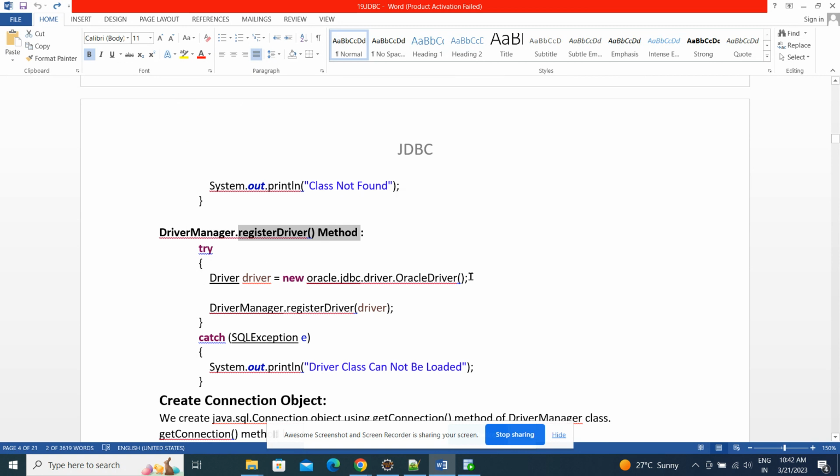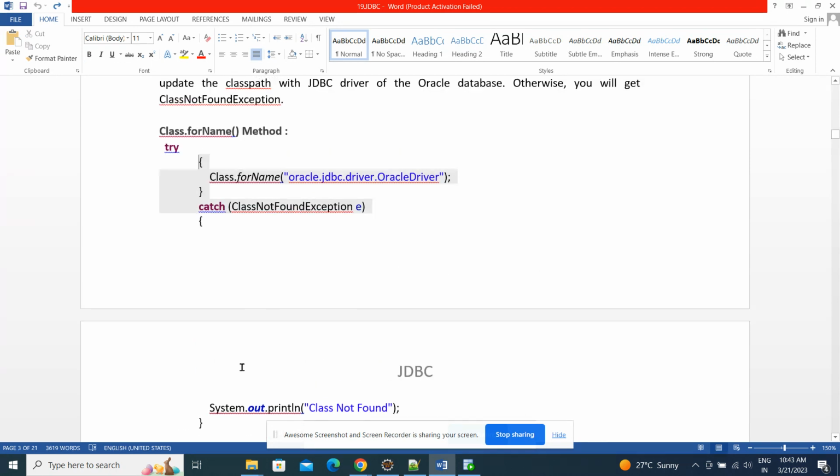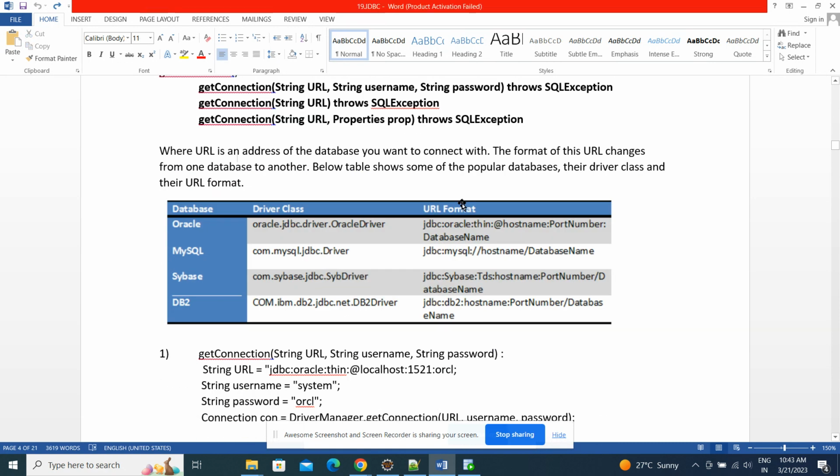First create an object of the driver class, the OracleDriver class, and then add that object inside registerDriver. This is another approach, but mostly everyone uses the Class.forName approach.